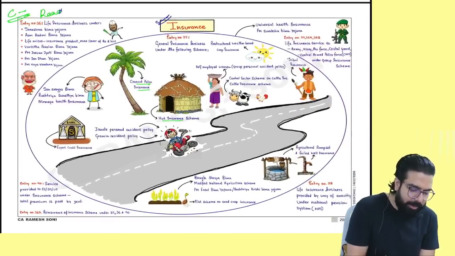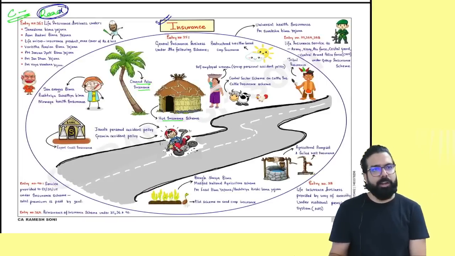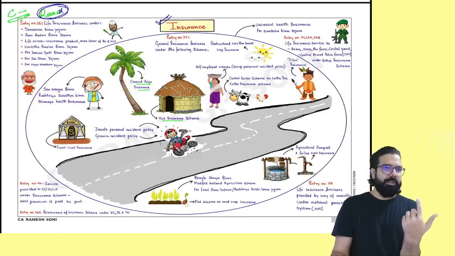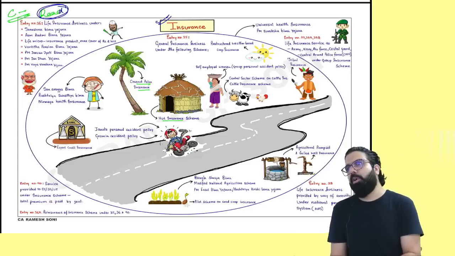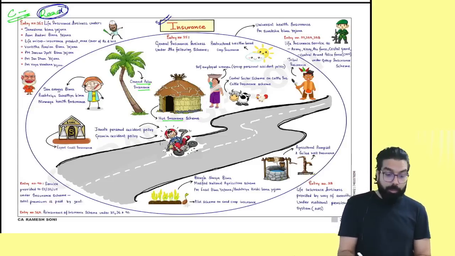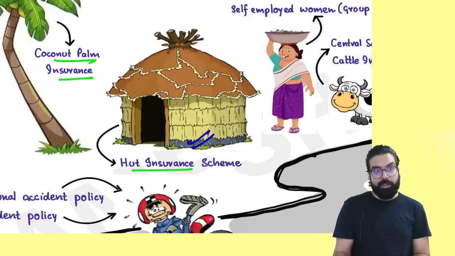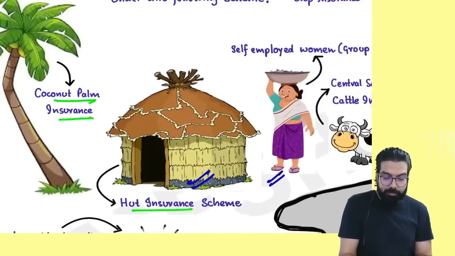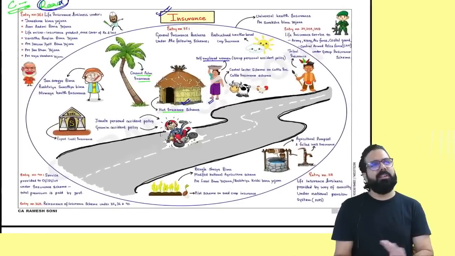C minus graded, Baba. Till date, they have never gone ahead and asked any question. But by chance, they might ask in the exam. That is why I have gone ahead and written all the insurance names. And I have given all the pictures also, so that you remember, oh, heart insurance, no GST. Sir, this madam is there, self-employed women, no GST. You can just read it once and go.